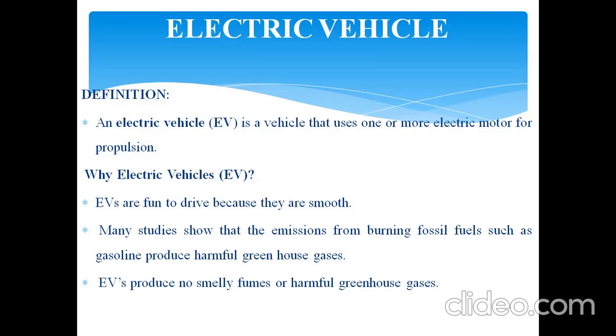Why this electric vehicle? What is the need for electric vehicles, because we already have IC engines? Why do we have to use electric vehicles?